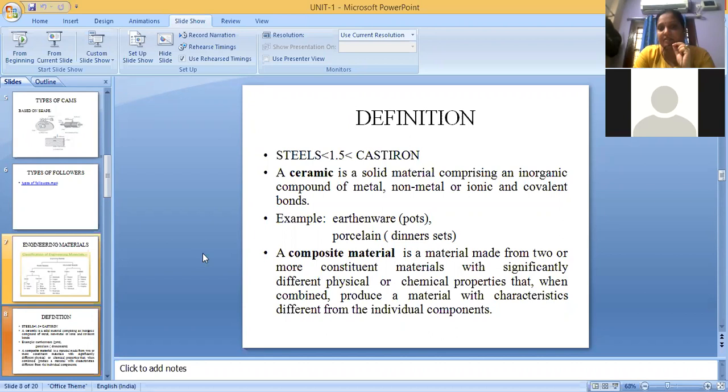Okay, next one is composite material. If you are combining two or more materials and making a new material which has the properties of both the materials, it is called a composite material. While taking your class, I have given you an example. Cement, sand and concrete, three of them have three different properties, but when you mix them, you get a new property that has higher strength than the materials you are mixing. Okay, that is about composite material.